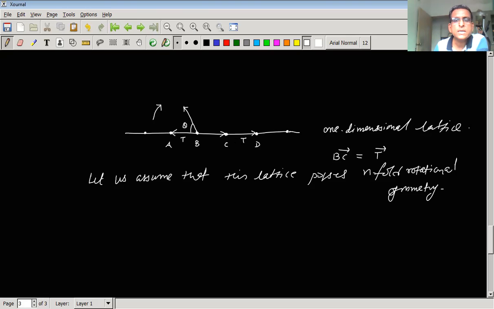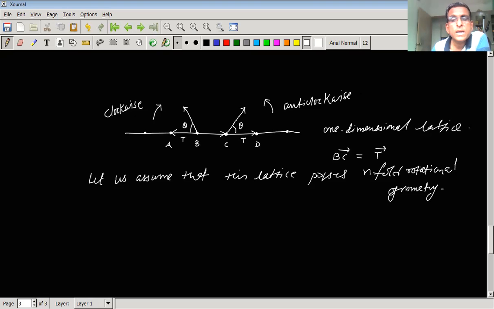Similarly, rotate the vector CD through the same angle theta, but in the anti-clockwise direction. This is clockwise and this is anti-clockwise direction. Rotated.